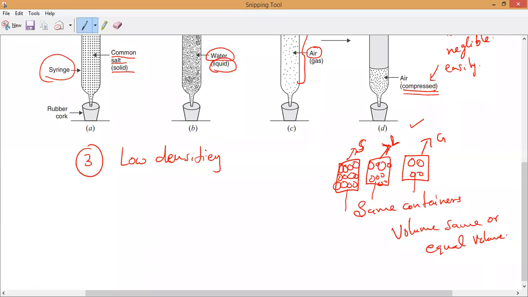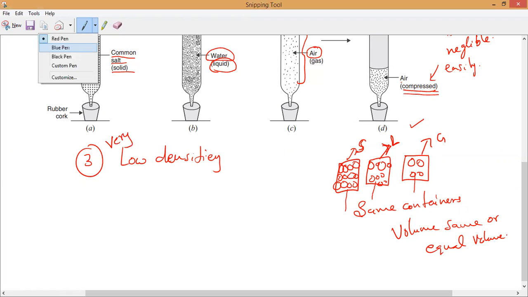So that is the third point. You can write: gases have very low densities. Not low, write very low densities.